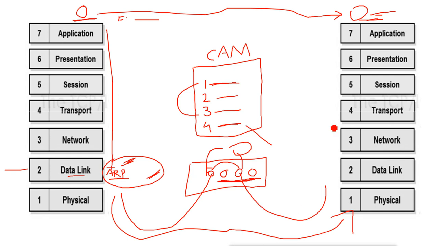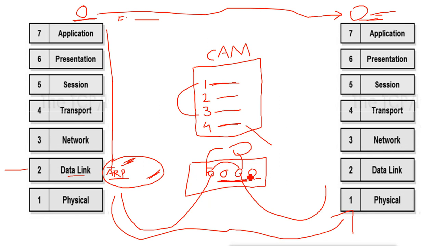So the destination machine doesn't know that this packet was opened in between, and it feels like it is coming directly from the source machine. So the switch works in transparent mode and does not identify itself to the source and destination. They don't know that there is any switch in between doing the communication for them.